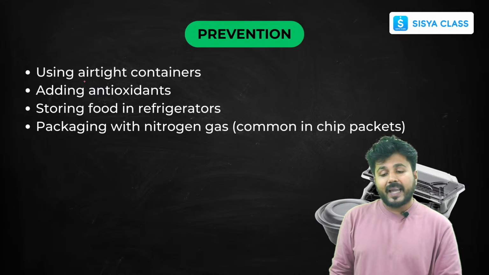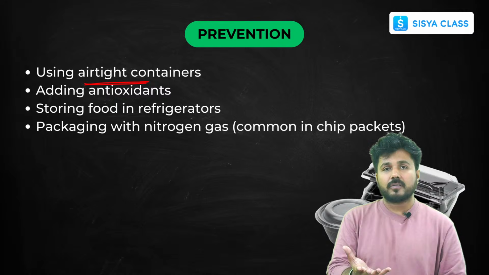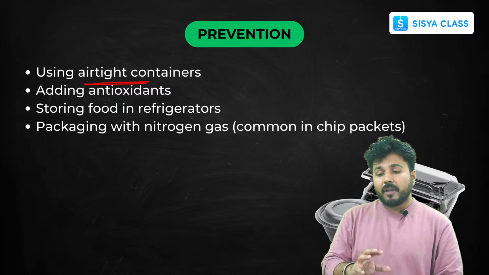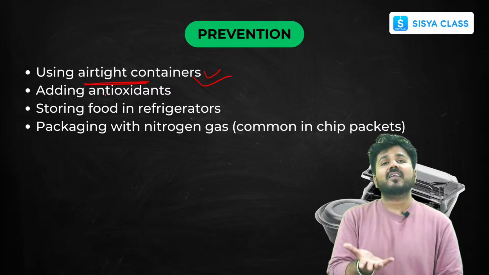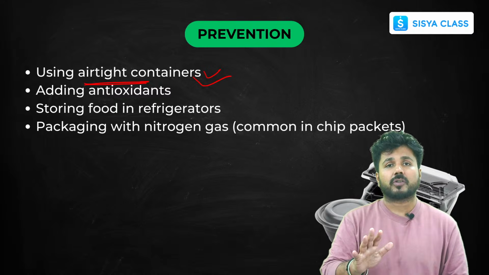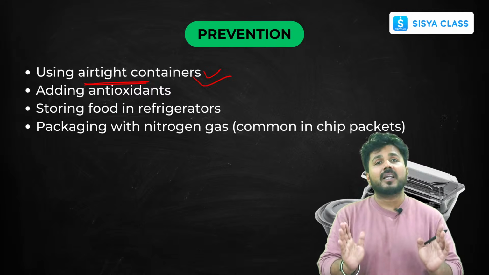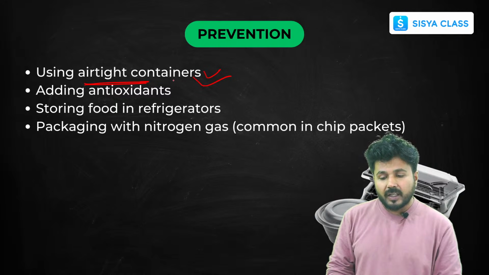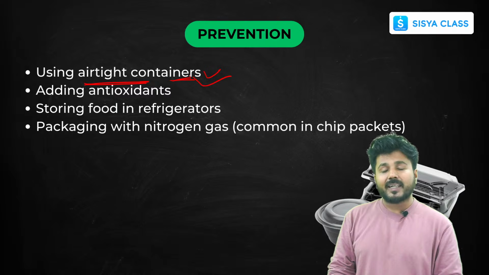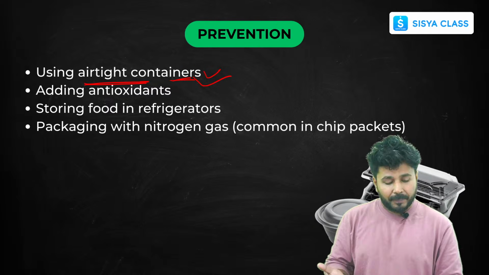For that, you all must be using airtight container boxes in your home. If we keep our food items, especially the oily food items, in them, it just increases the life and decreases the oxidation. You can't eliminate the oxidation, you can only decrease it using these airtight containers. You can delay it. The food will be good for eating for a longer period of time.